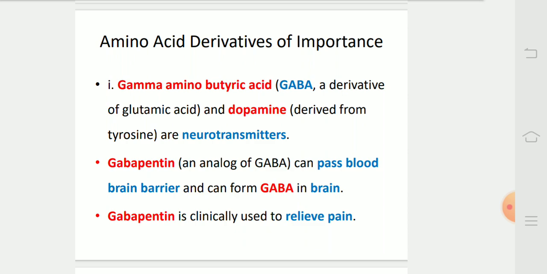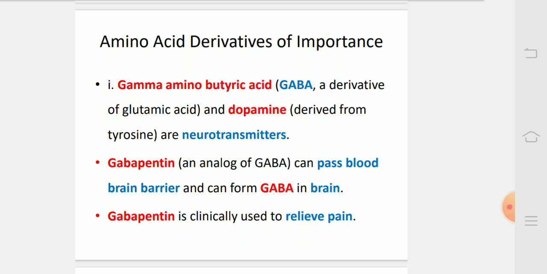Amino acid derivatives of importance. Gamma aminobutyric acid, that is GABA, is a derivative of glutamic acid, and dopamine is derived from tyrosine. Both are neurotransmitters. Gabapentin, as an analog of GABA, can pass through the blood-brain barrier and can form GABA in the brain.